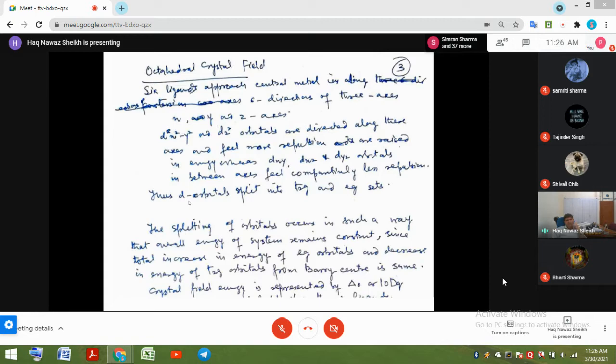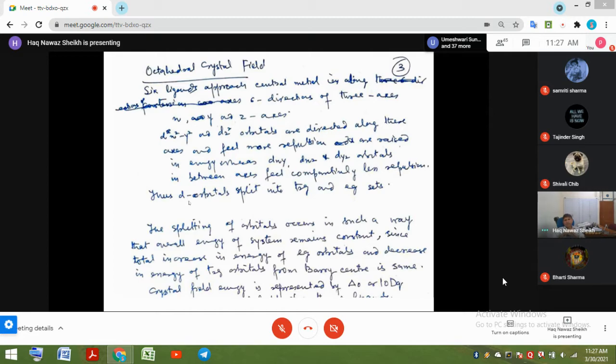So 6 ligands approach along the 6 directions which are along the axis. 2 ligands approach along x-axis, plus x-axis and minus x-axis, 2 along y-axis, plus y and minus y, and 2 along z-axis. So there are 6 ligands, all of them lying along the Cartesian coordinate axes, x, y, and z.